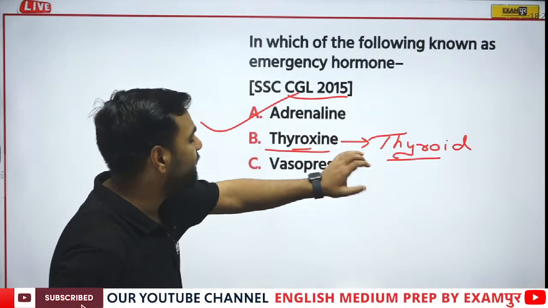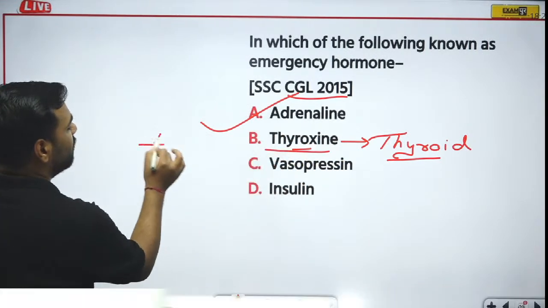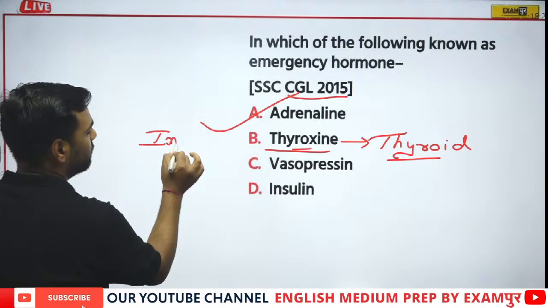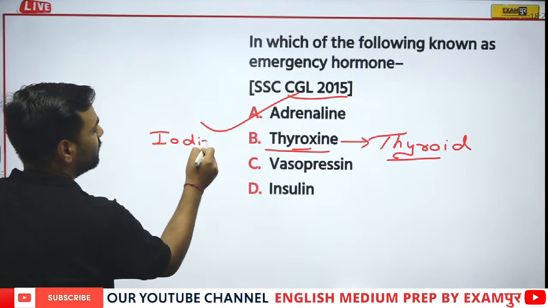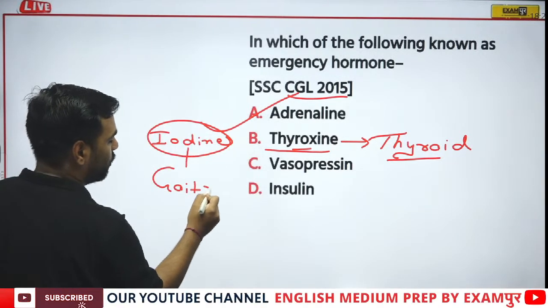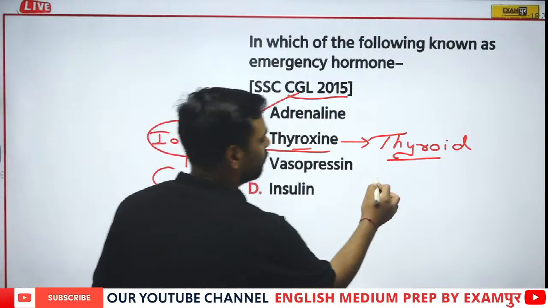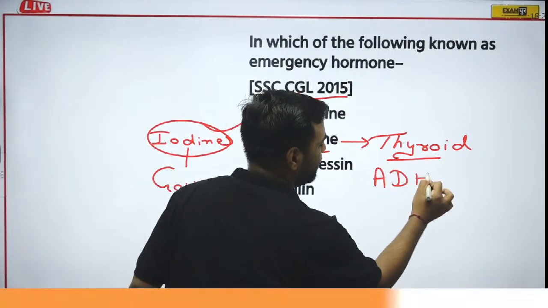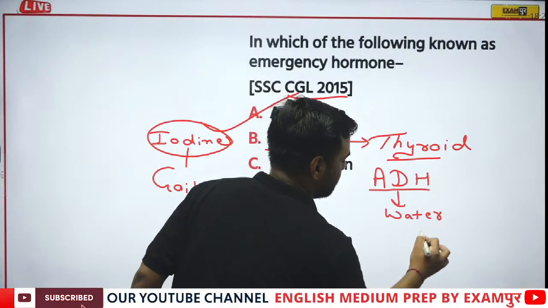This thyroid gland is secreting the thyroxine, and if there is a lacking of insulin, sorry, if there is iodine that is lacking, it will do what? The iodine lacking is going to create the issue that is known as goiter. Now, if I talk about the vasopressin, or the ADH, that is antidiuretic hormone, it is helping in the water balancing.